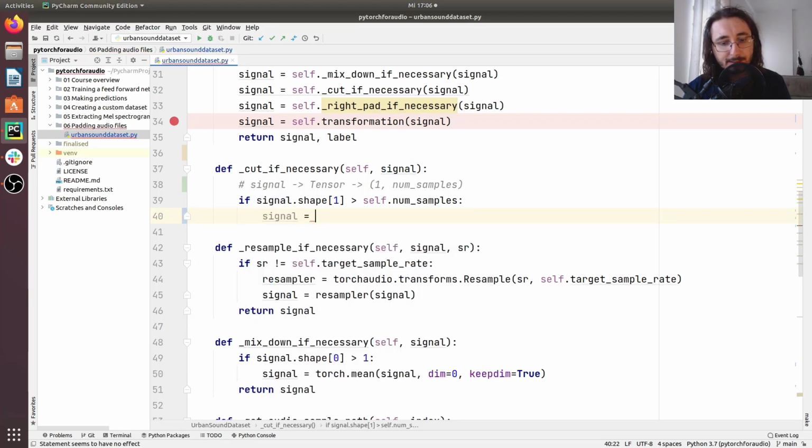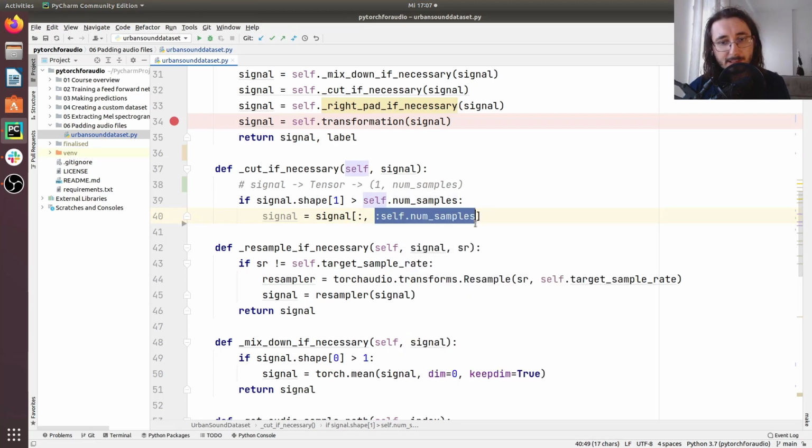So we take this signal and we use slicing. We can use slicing just like we use it with numpy arrays, also in this case with PyTorch tensors. So in this case, it's multi-dimensional slicing. For the first dimension, we use a colon like this. What this means basically is that we just take the whole first dimension and we leave it completely untouched. But for the second, we do something else. We leave untouched the first part up to self.num_samples.